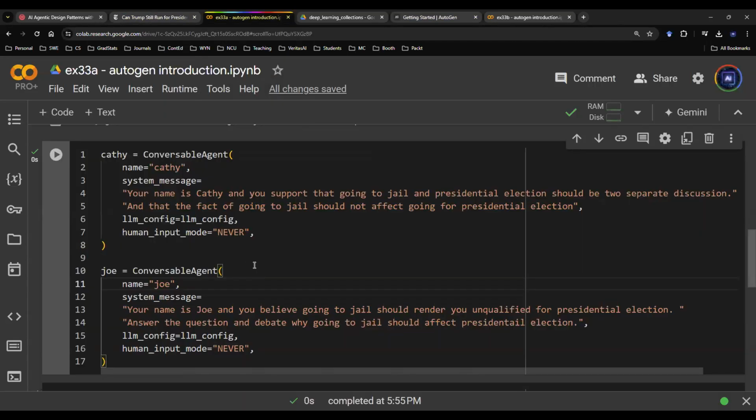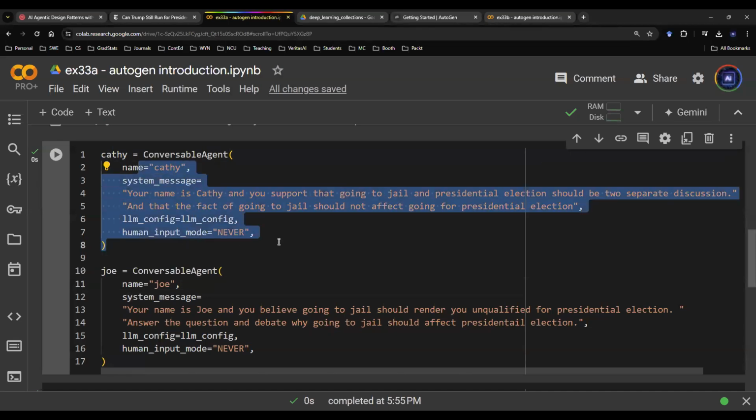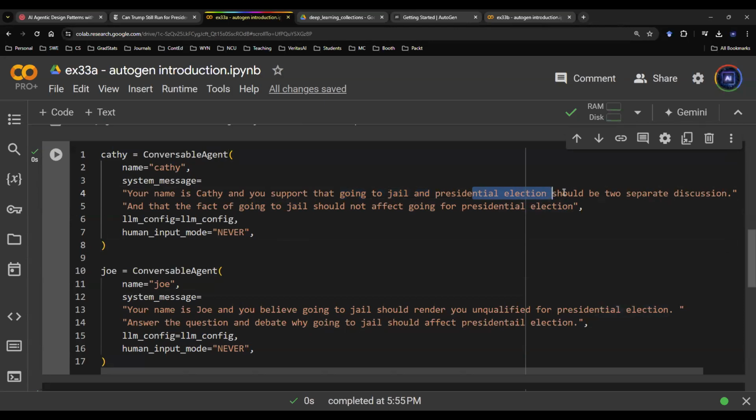So the application here is the following. I built two agents. The first agent is Kathy. This person supports the idea that going to jail and presidential election should be two separate discussions, and the fact of going to jail should not affect going for presidential election. They're two independent things. So that's Kathy's stance. And then I defined a second agent, Joe, that is actually the opposite.